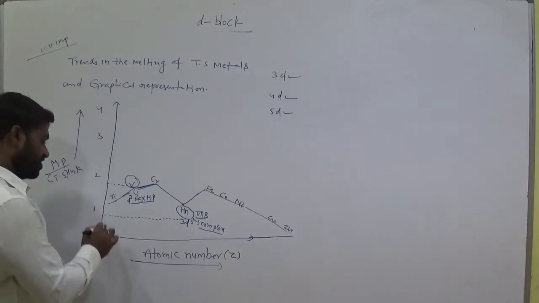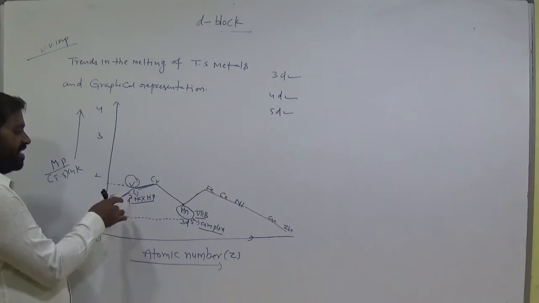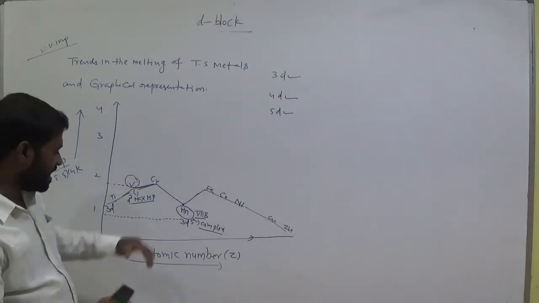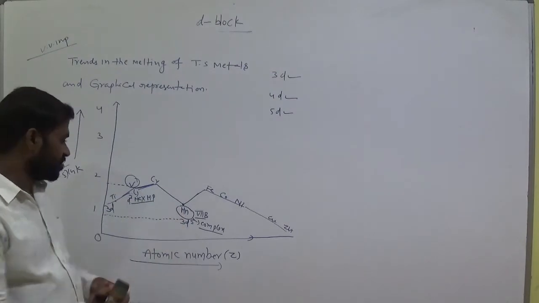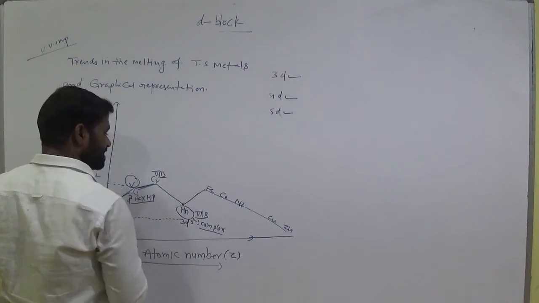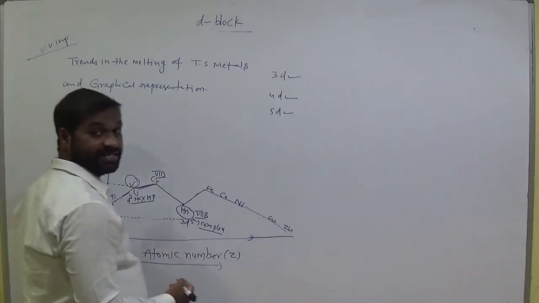So which series is it? 3d transition series. Titanium, vanadium, chromium: the melting point increases, and suddenly it decreases. So which group is it? 6B group. Up to 6B the melting point increases. Am I right? Write that point.